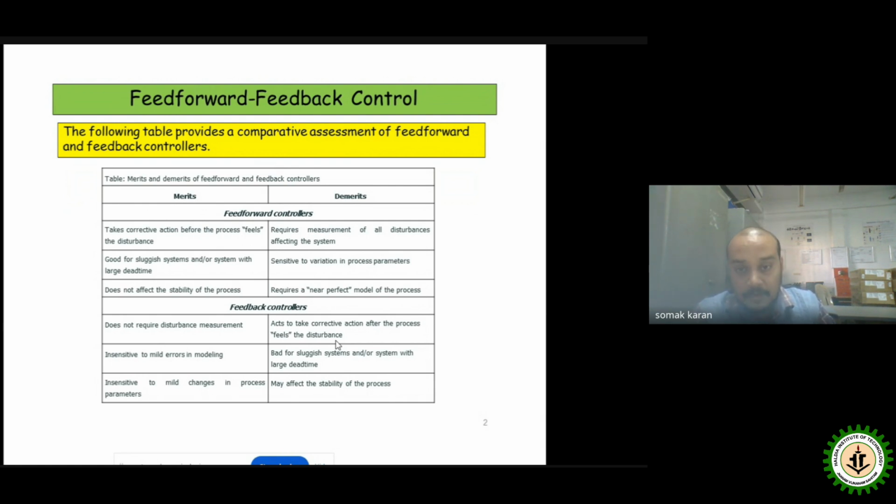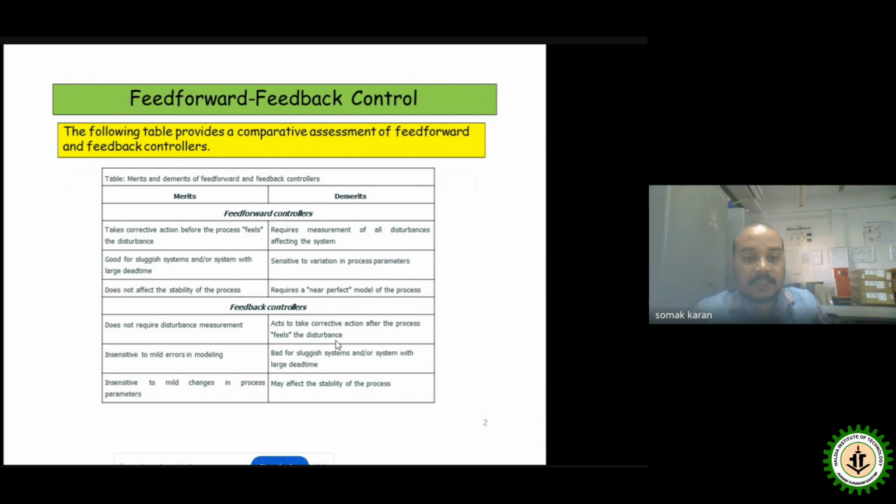And this particular demerit, if we talk about, it requires measurement of all disturbances affecting the system. That means there will be no chance that a single disturbance will happen in an actual process or the practical processes. There can be multiple disturbances incorporated in a process. So the demerit, we can say, is that if we are not acknowledging any one of the points or sections through which the disturbance can occur in the process, that is a major drawback. We need to acknowledge all the points through which the disturbance can be incorporated into the process. So that can be considered a demerit of the feed forward control.